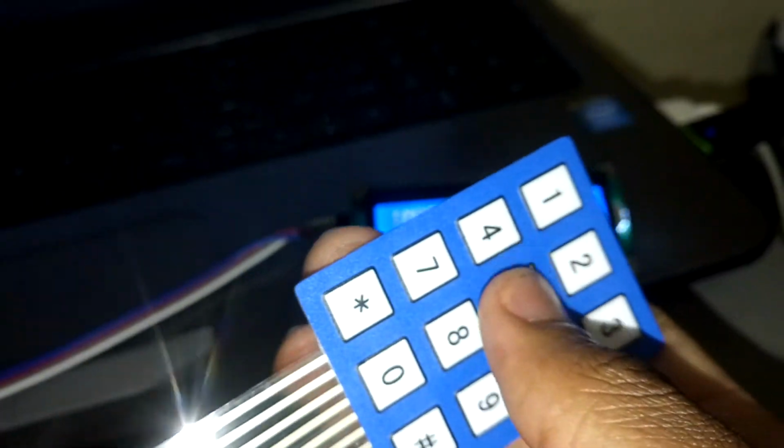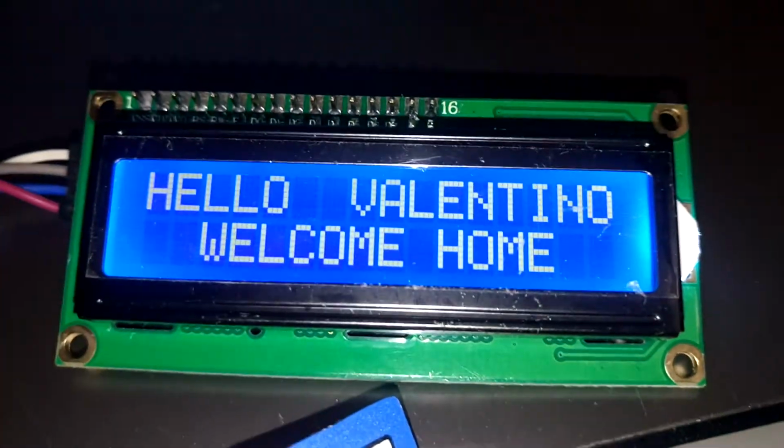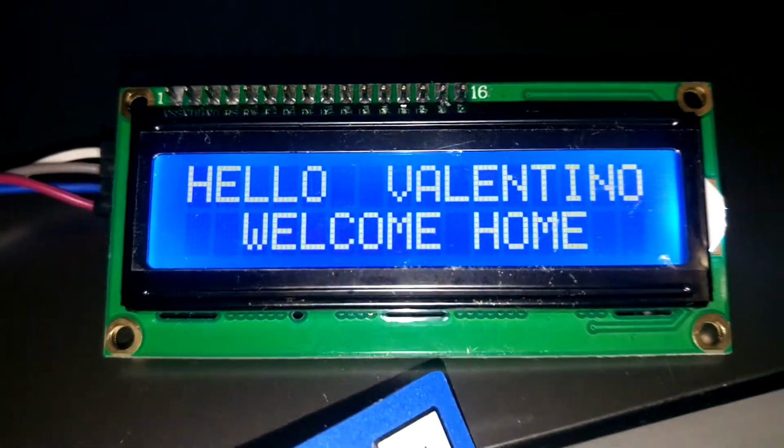Reset the password first and then 5364. See, that goes back to what it initially was. It resets the whole alarm system.